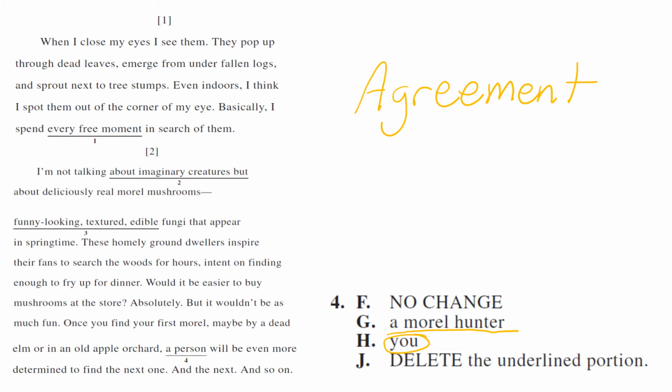So we see in this sentence, once you find your, so you and your will be you, right? We're agreeing with what comes in the sentence. H. Once you find your morel, maybe a dead elm or in an old apple orchard, you will be even more determined. So it's all about you. So H. Tricky one a little bit if you were trying to go quick.